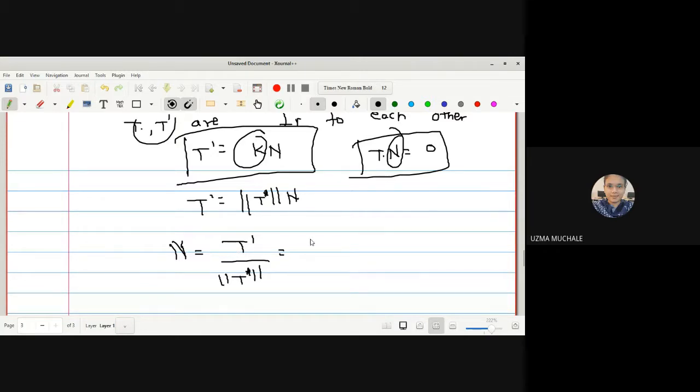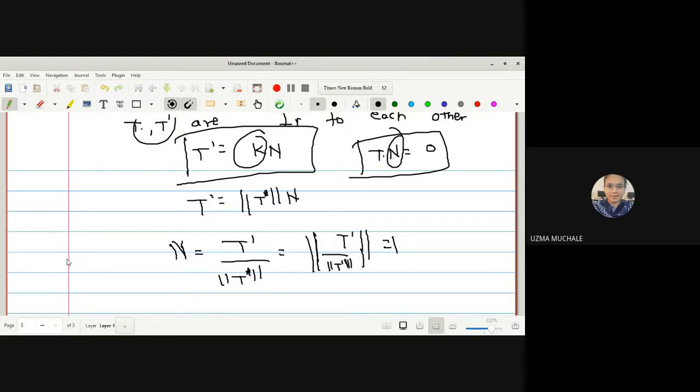Why is it a unit normal? T dash is here, and T dash is here too. If you take the norm, what will happen here? Norm of T dash divided by again norm of T dash. What will you get as the answer? A unit vector. So hence I told you this is the unit normal.